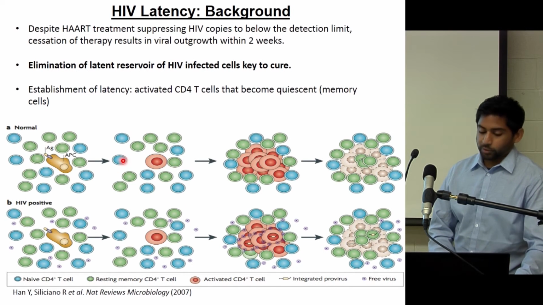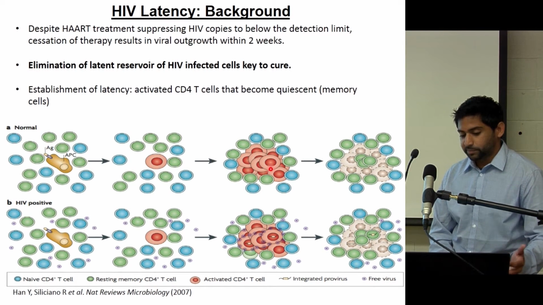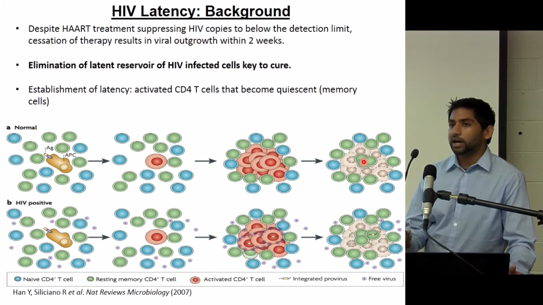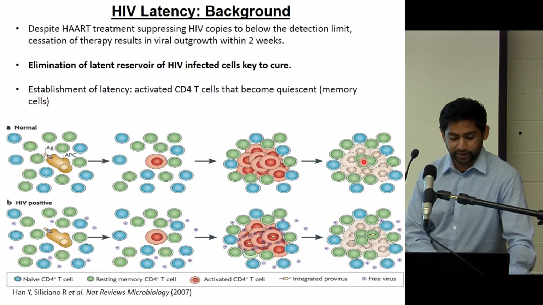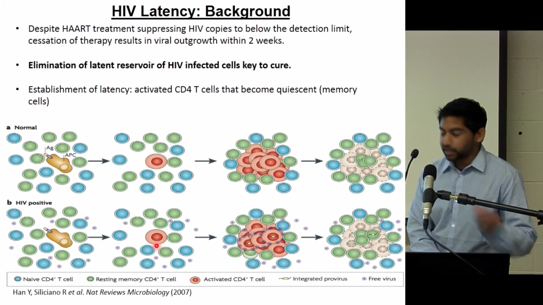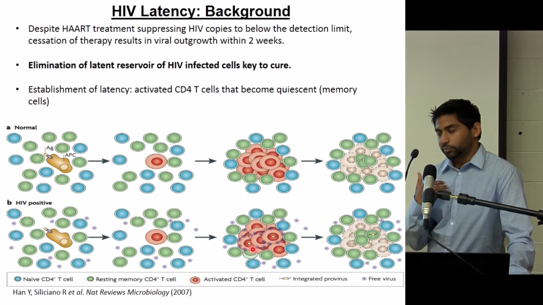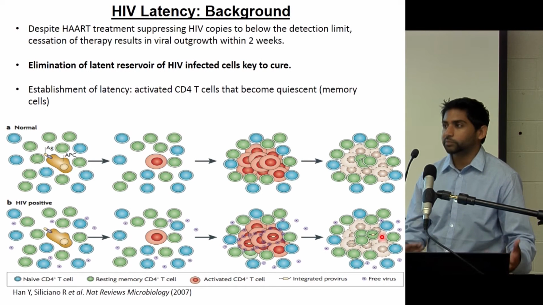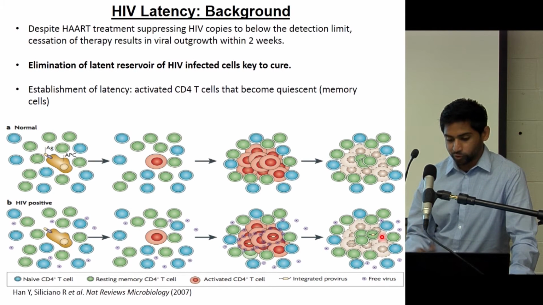In a typical immune response, what happens is that you have these white cells or these CD4 T cells which get activated. They'll clonally expand, which is marked by these red cells. And then eventually, once the infection is cleared, many of those die and few of those become memory cells. This is the normal course of an immune response because you have memory cells to prevent future infections. If someone is HIV infected, when they undergo this course of infection, when these cells get activated, many of these cells will get infected with HIV because it prefers to infect activated cells anyway. And since the virus integrates into their genome, when these cells become memory cells as a course of their natural immune response, their genome will contain the virus and they will become a part of the latent reservoir.